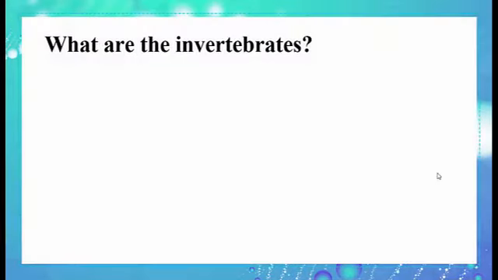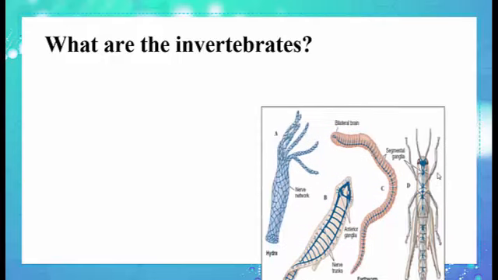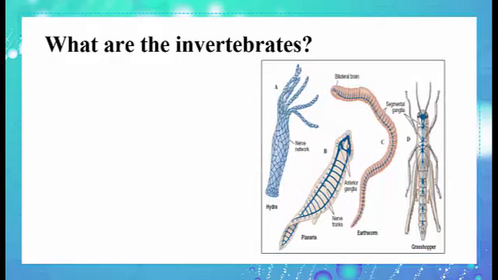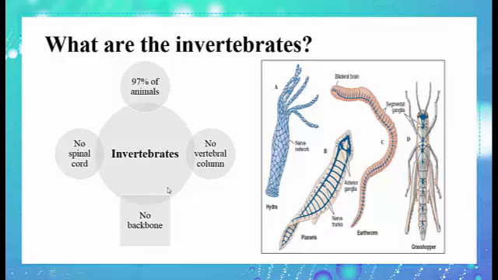Now, the second part of the video is about the nervous system of the invertebrates. What are the invertebrates? Look at these four examples. Do they have a skeleton? Do they have bones? Do they have a vertebral column? No. So, the invertebrates make up the remaining 97% of animals. They have no vertebral column, no backbone, so they have no spinal cord.